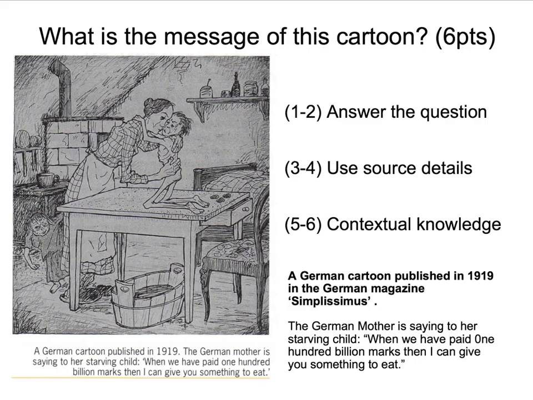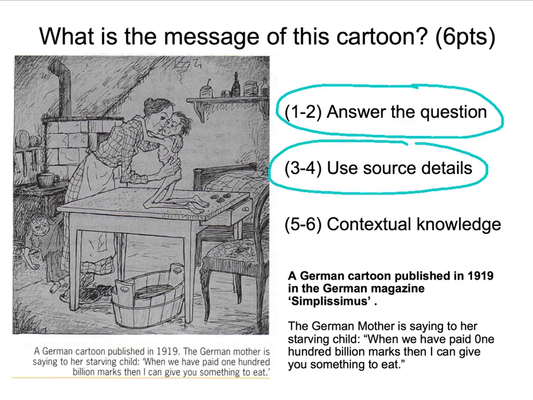Whenever answering an exam question, we always need to consider the mark scheme, the success criteria. So here we've got just 1 or 2 marks out of 6 is when you simply answer the question and you don't back that up with any key details from the source. For 3 to 4 marks out of 6, that's when you do look at the source itself and you look at some of the symbols.